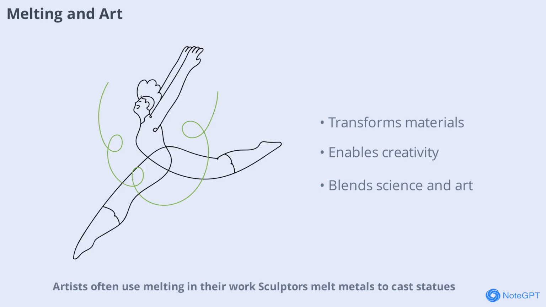Artists often use melting in their work. Sculptors melt metals to cast statues, while painters might melt wax for encaustic art. Even glassblowers rely on melting to shape beautiful pieces. Melting allows artists to transform raw materials into creative masterpieces, blending science and imagination.